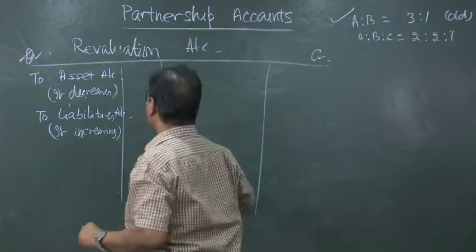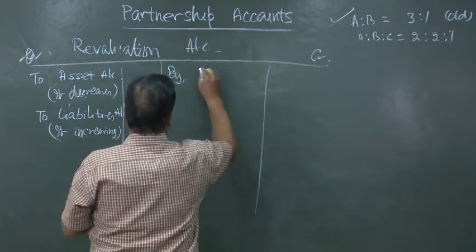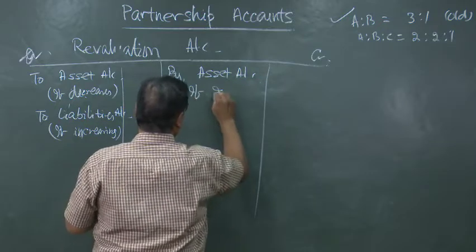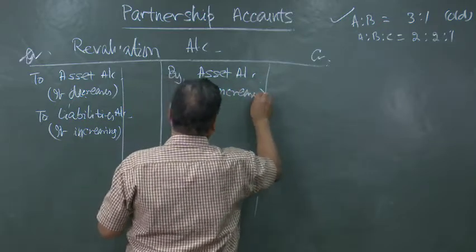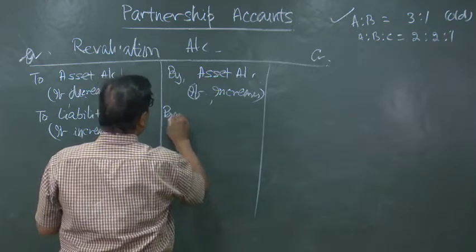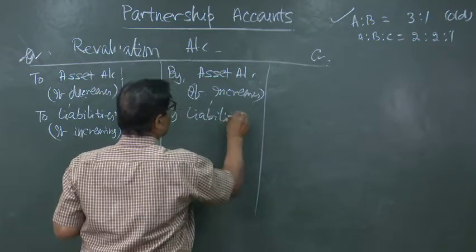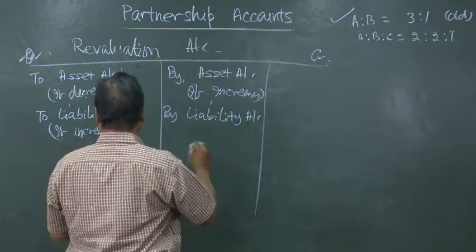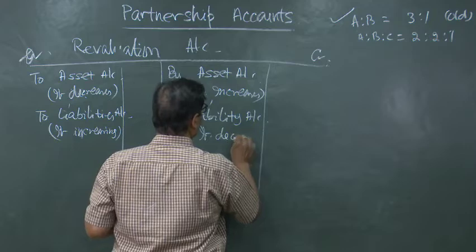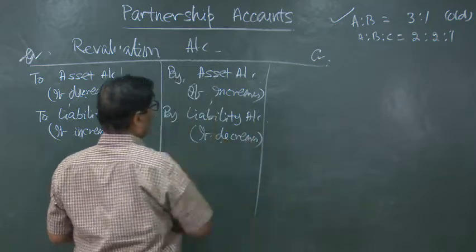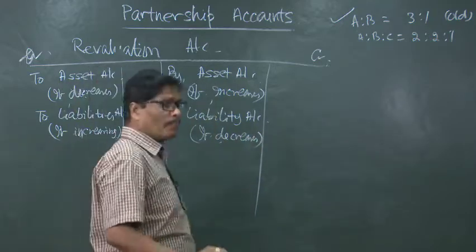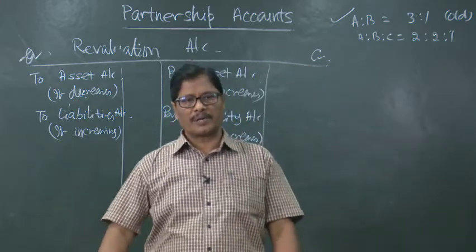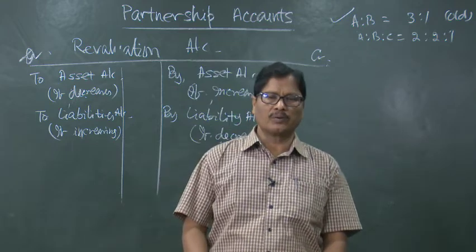Similarly, the opposites of this we can write: the asset account if it increases, and the liability account if it decreases, will be debited or credited accordingly. So, this is regarding simple revaluation of assets and liabilities. In the next class, we will be discussing the memorandum revaluation account along with the revaluation account in a good problem. Thank you.